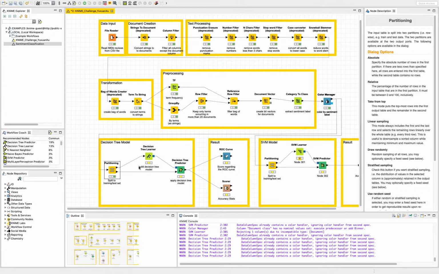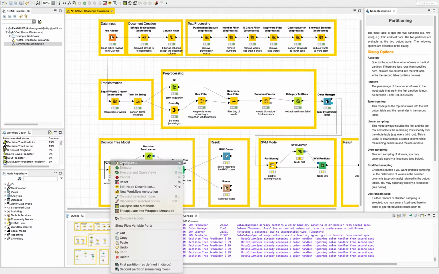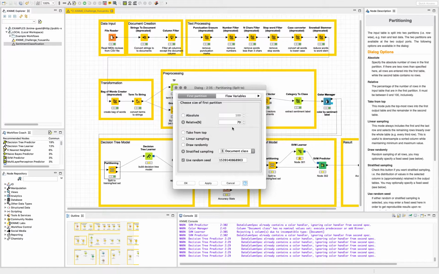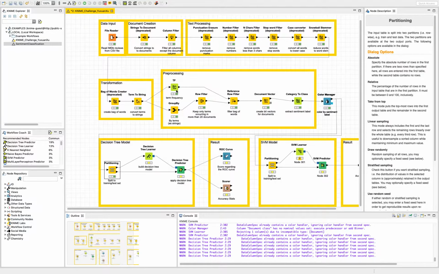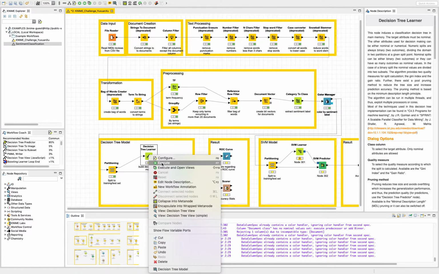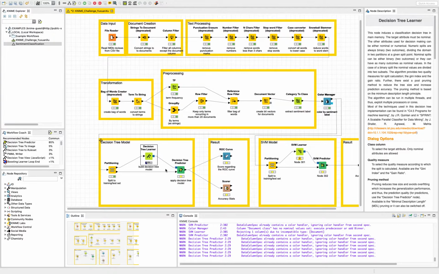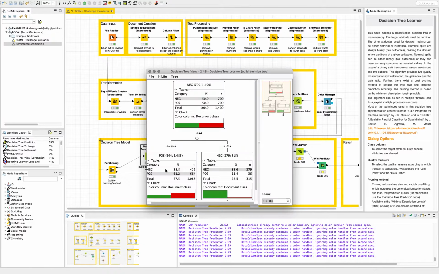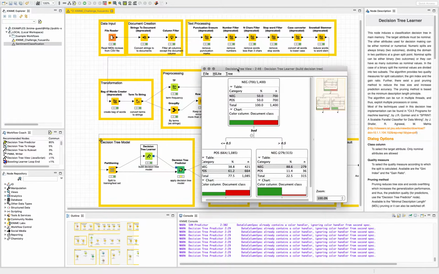For the partitioning, I'm going to split the whole data set 70-30. It's like 70% of the data set is going to be the training set, and the remaining 30% of the data set will be the test set. And then we are going to run the decision tree learner. This is the step where we build the decision tree model.